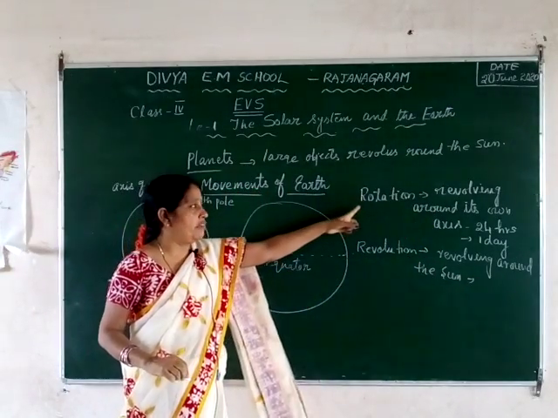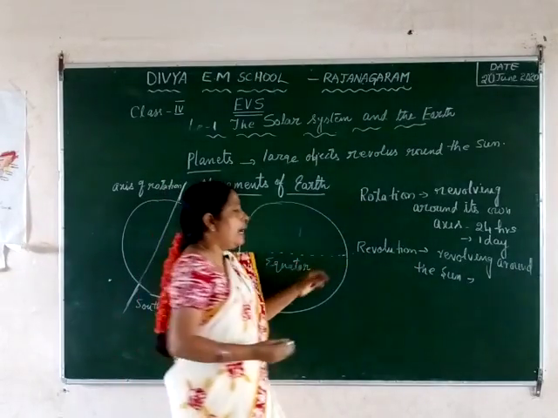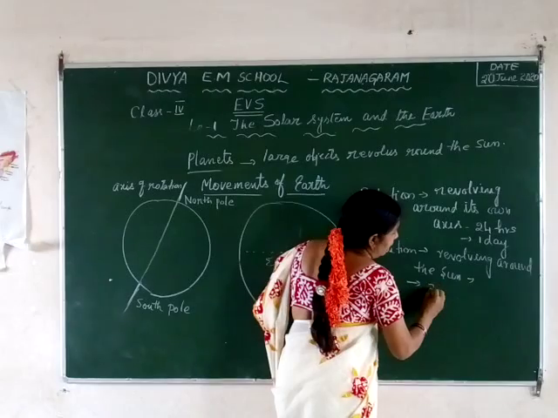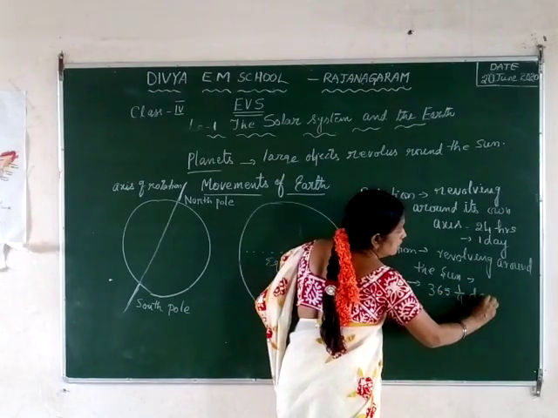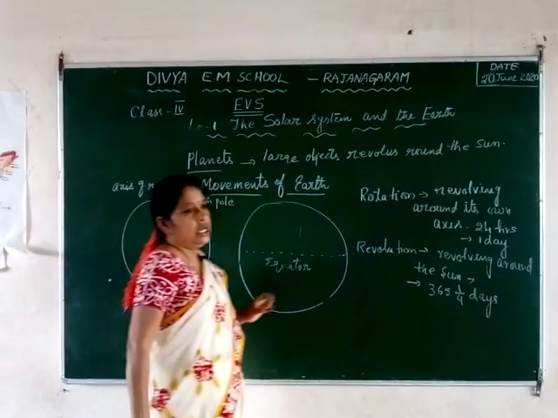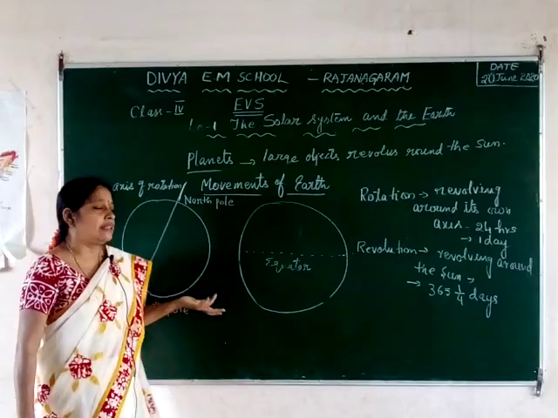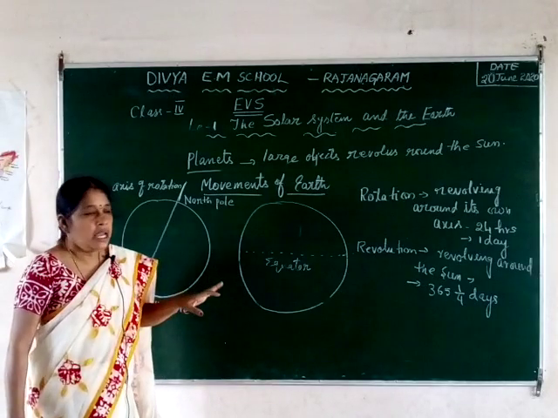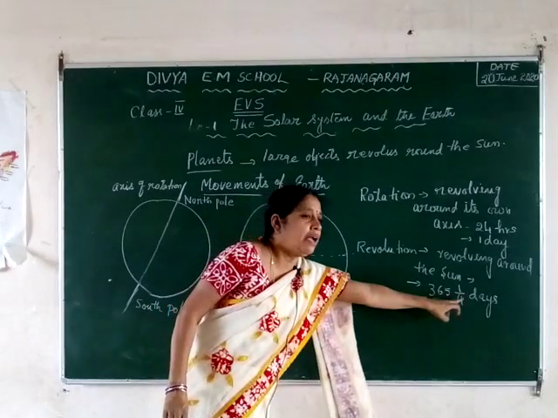So how it is rotating around its own axis, and how it is revolving around the sun, and how much time will it take? It will take 365 1/4 days. Commonly we say 365 days, but actually the correct time is 365 1/4 days.